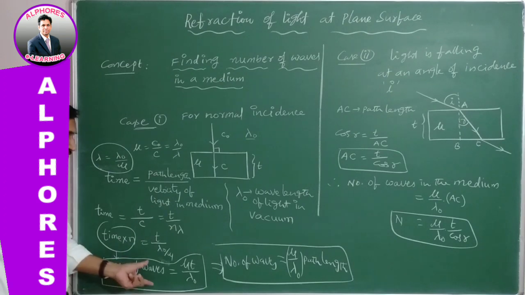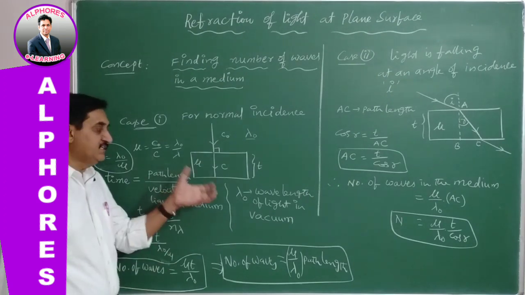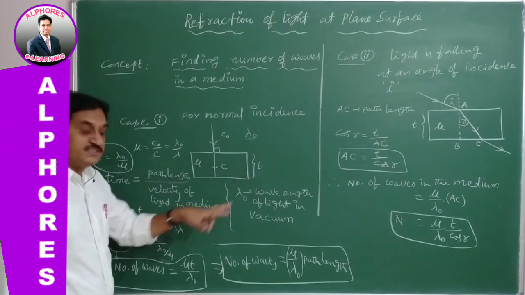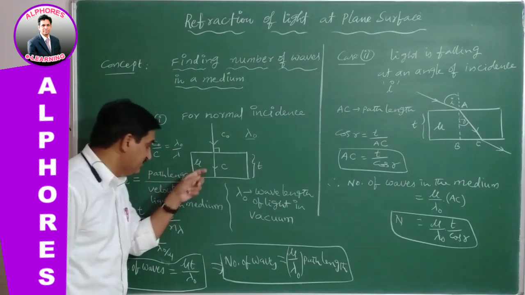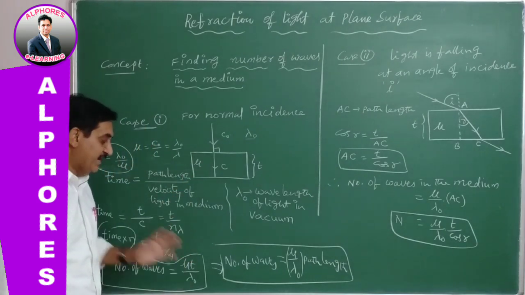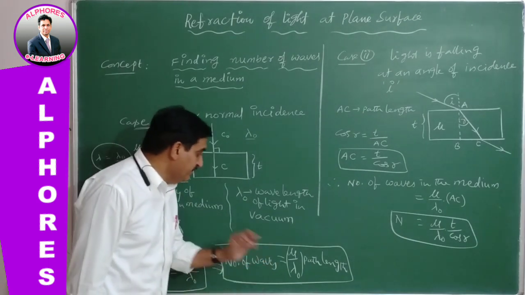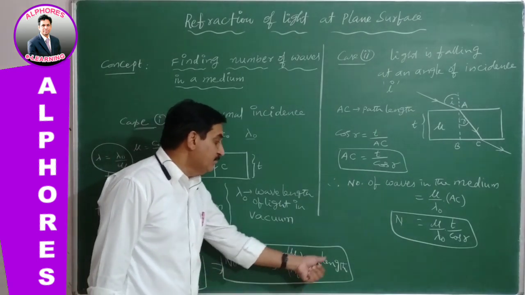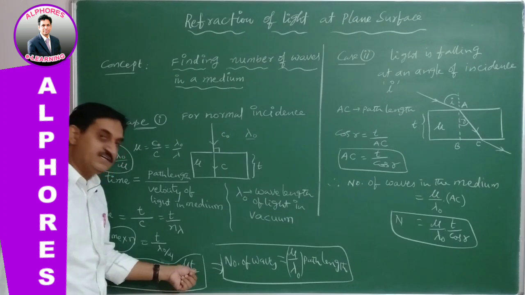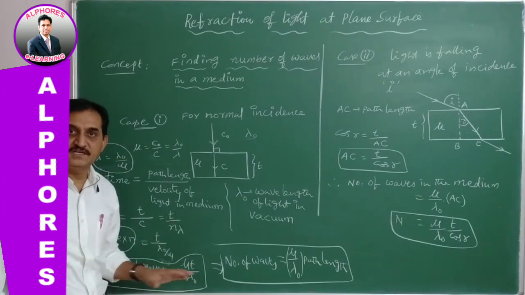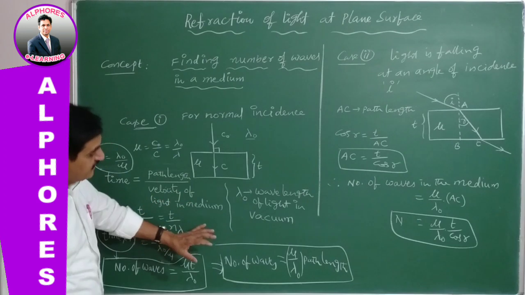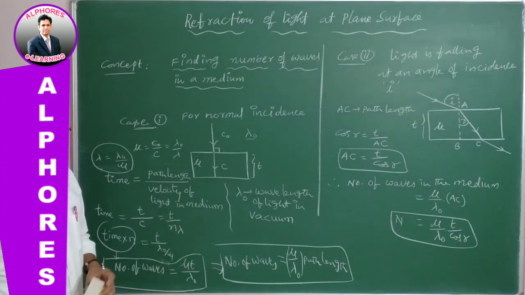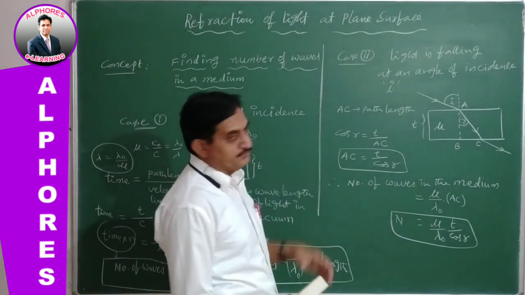So the number of waves accommodated in this medium in traveling through a distance t, whose refractive index is mu, equals mu t by lambda naught. Here mu by lambda naught is constant, then path length. What is the path length here? t is the path length. So this is the way to find the number of waves accommodated in the medium.